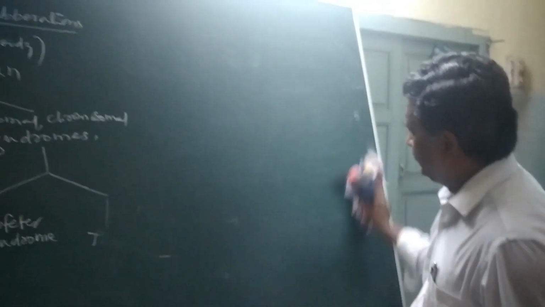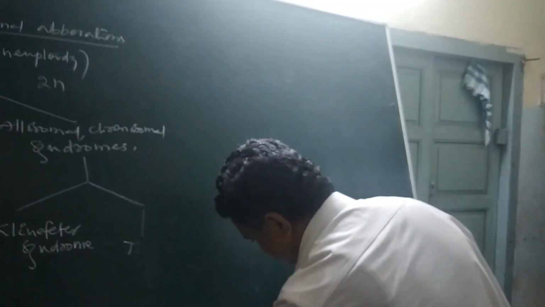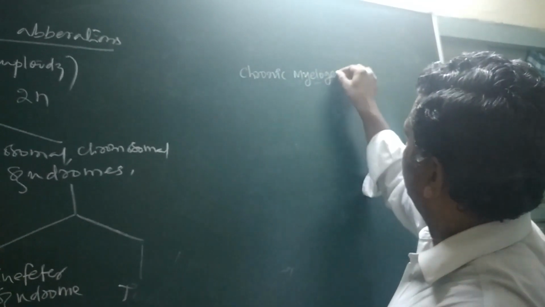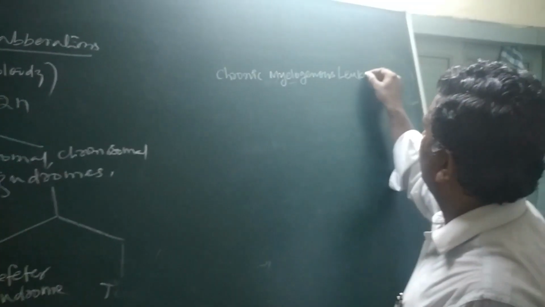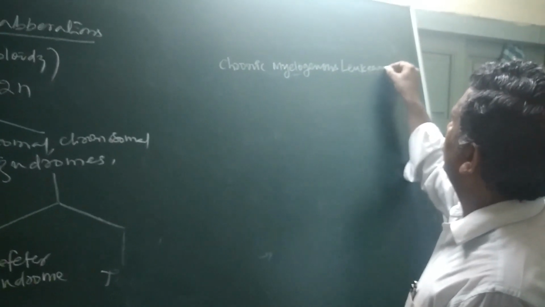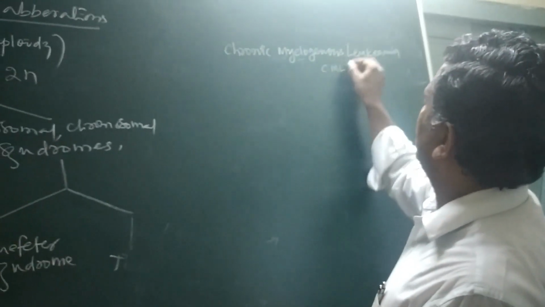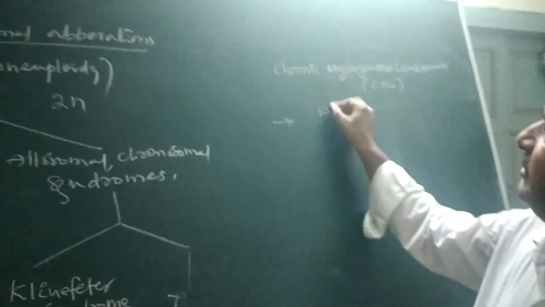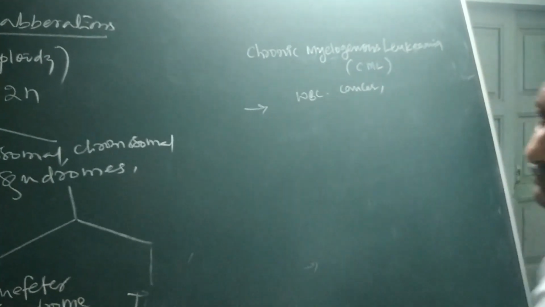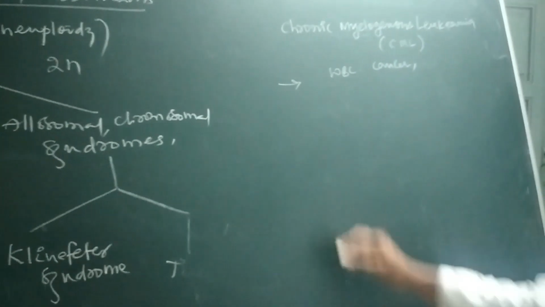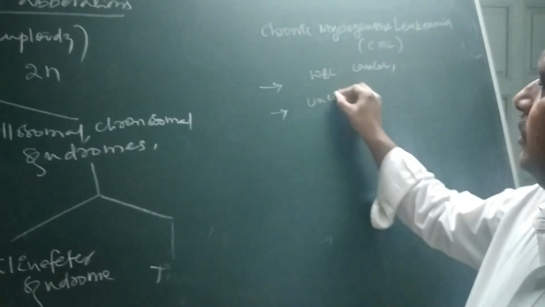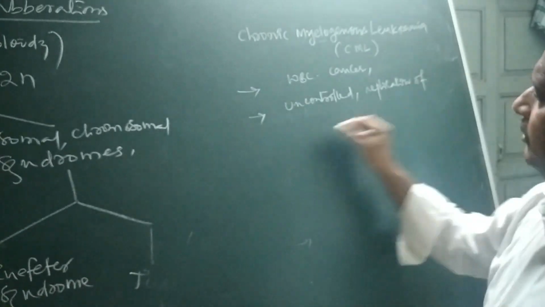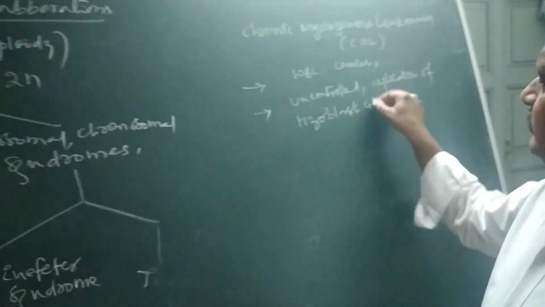Now, chronic myelogenous leukemia, CML. Chronic myelogenous leukemia is nothing but a type of cancer, WBC cancer, lymphatic cancer, that is due to the uncontrolled replication of myoblast cells.